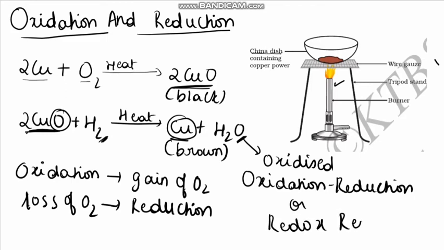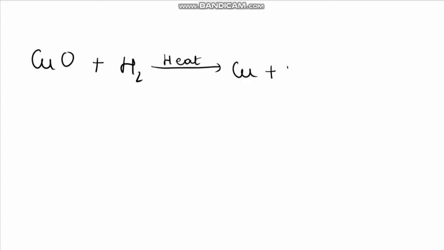Let me write the equation: copper oxide, CuO, plus H2, when heated, gives rise to copper, Cu, plus H2O.